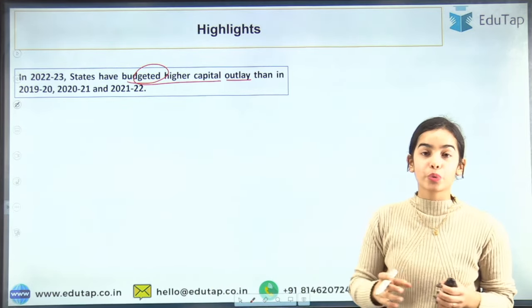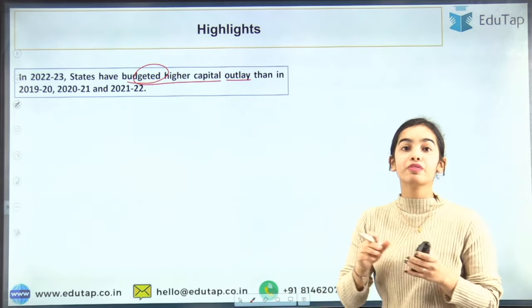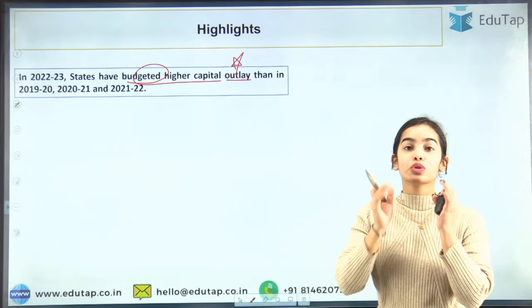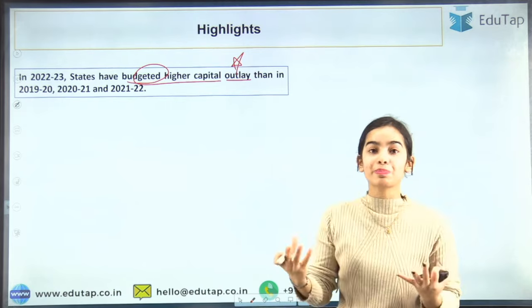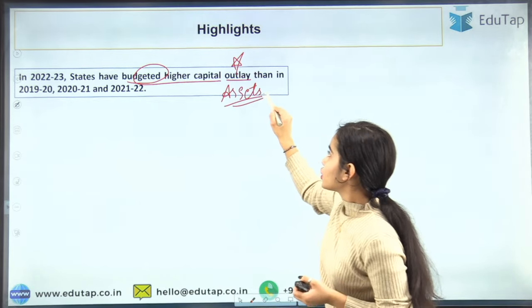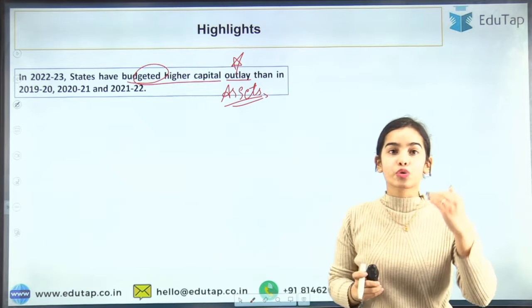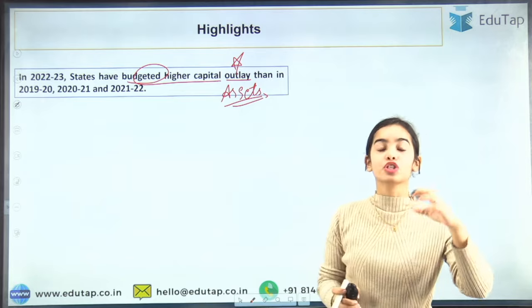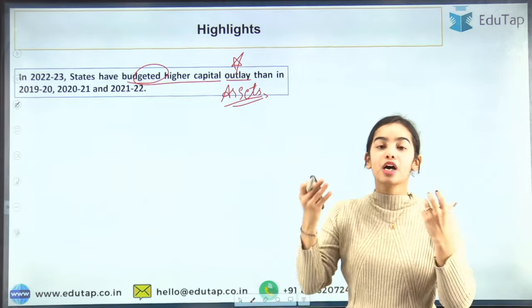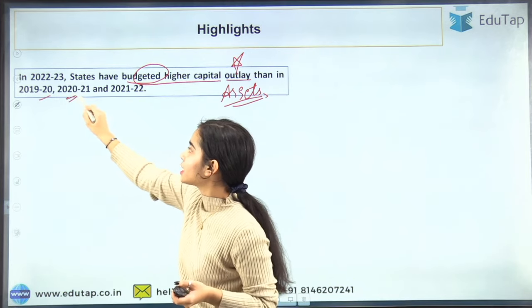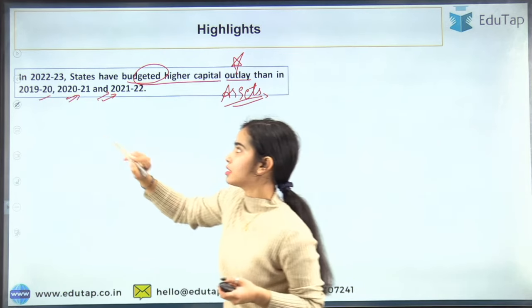So the states are estimating that they will do higher capital outlay, higher capital expenditure. That is good news, because with capital expenditure, assets will be formed. It is a good thing that the states are showing they will do higher capital expenditure. They will be creating more assets for their states, and this is higher than in 2019, 2020 and the previous financial years.